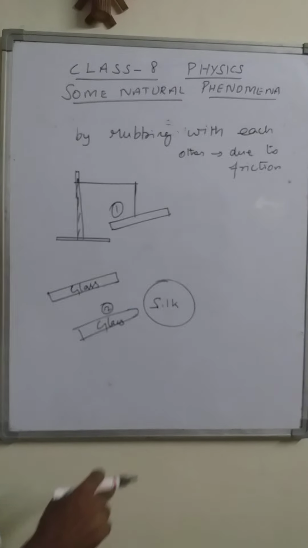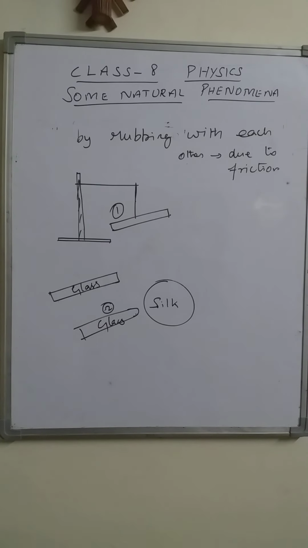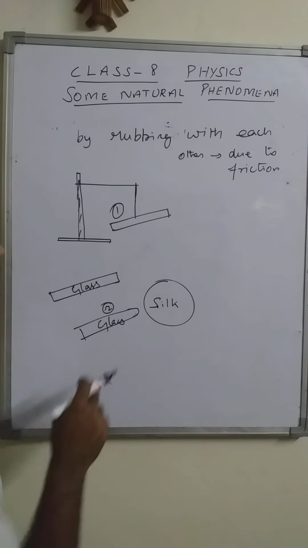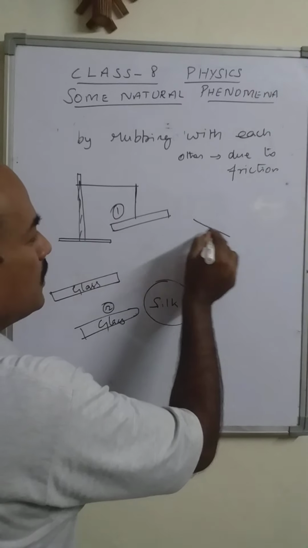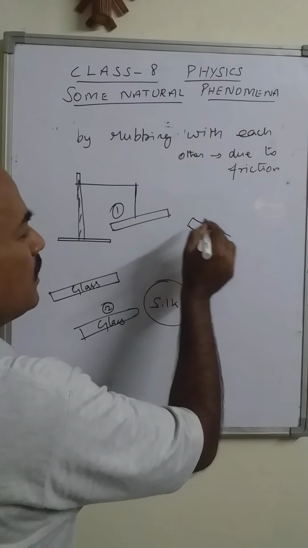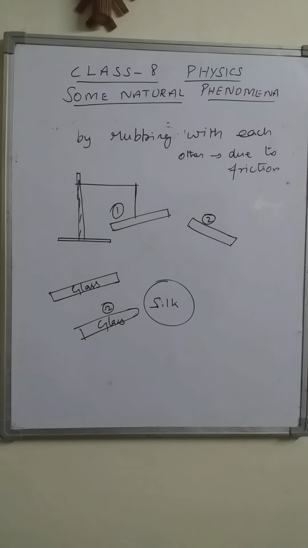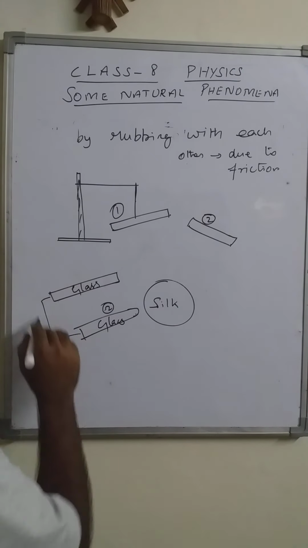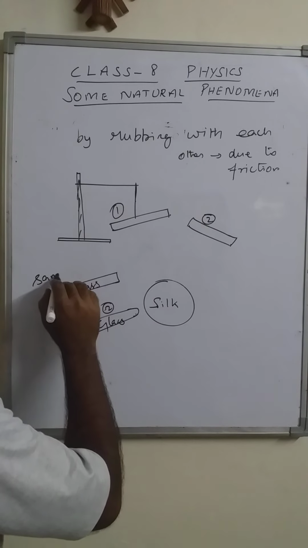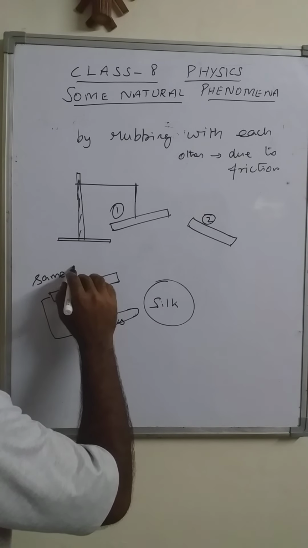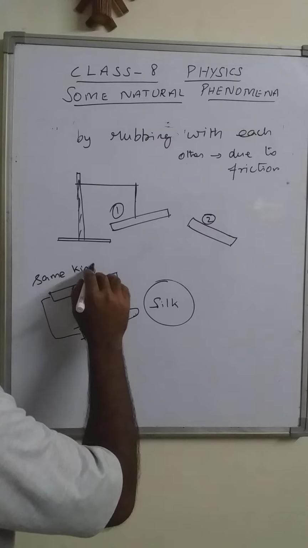Glass rod 2 also gets the charge. Then we bring the second glass rod nearer to the first one. Here we see both glass rods are made up of the same kind of material.